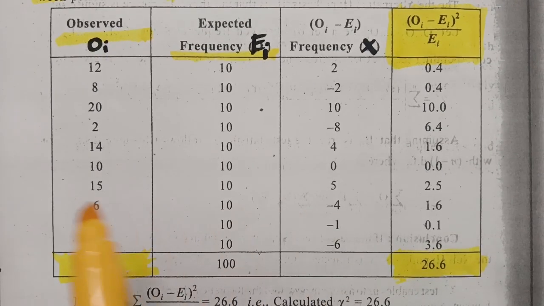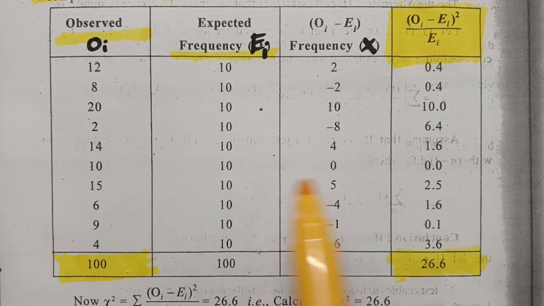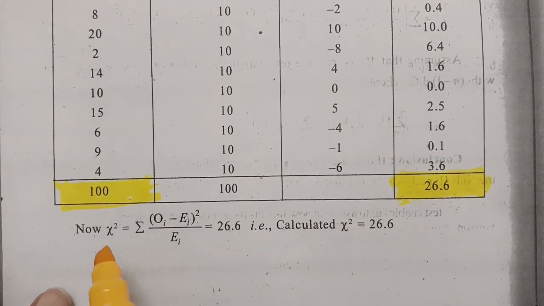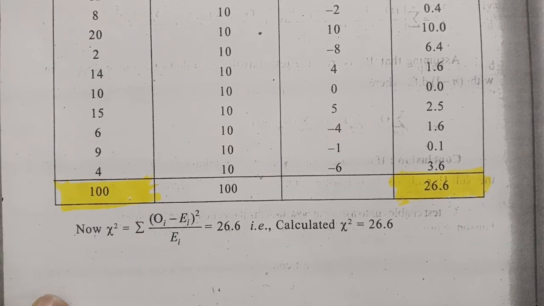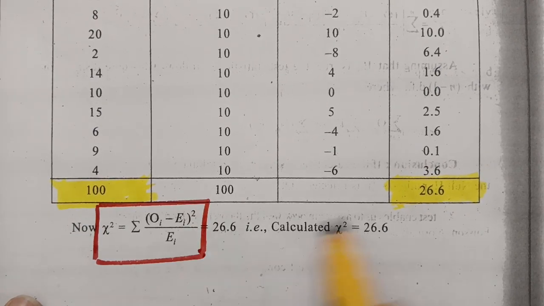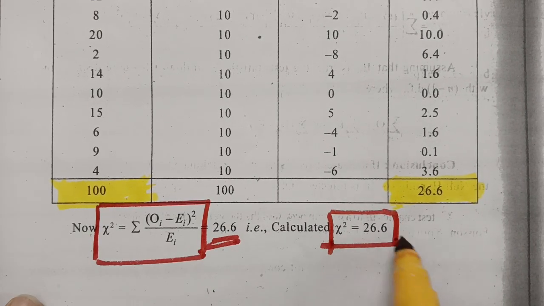Clear? So first one is the observed value. Then we have to find the expected frequency, we have to take the average. Then we have to subtract, make a square, and divide it by EI. And next one, for chi-square test of goodness, this is the formula here: sigma (OI minus EI) whole square divided by EI. The value we got is 26.6. So now the calculated value of chi-square is 26.6.